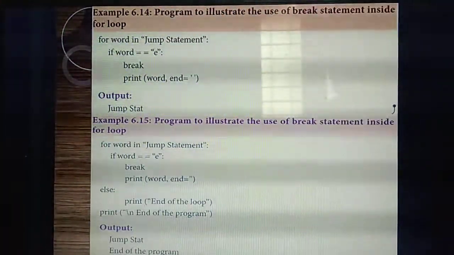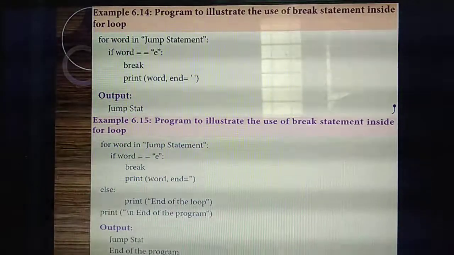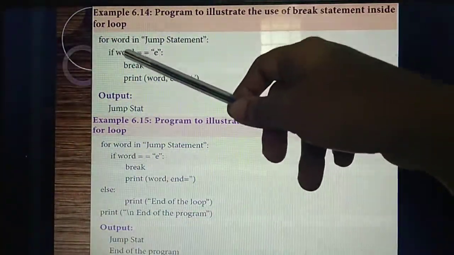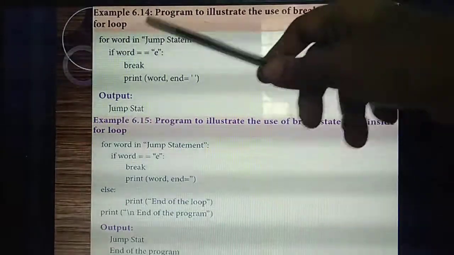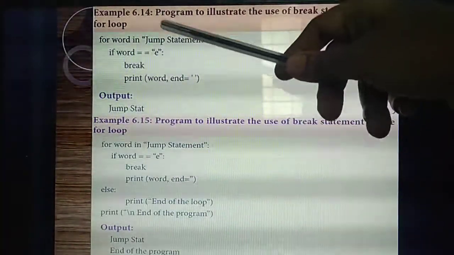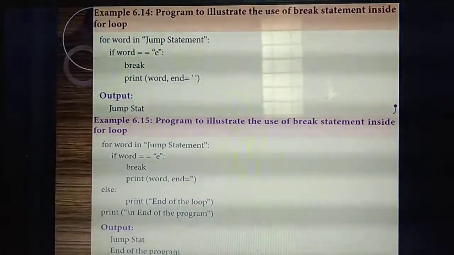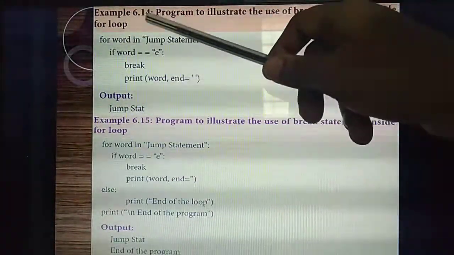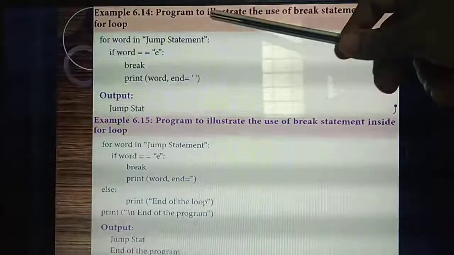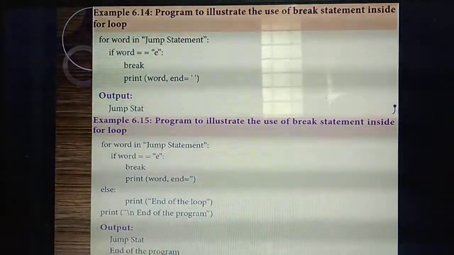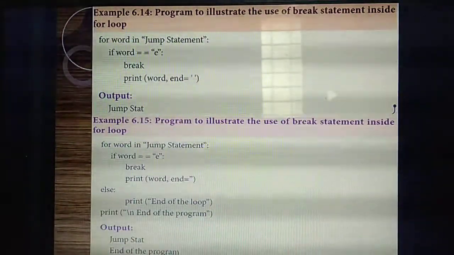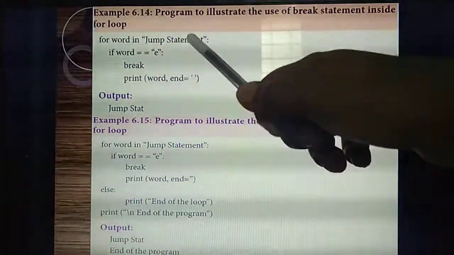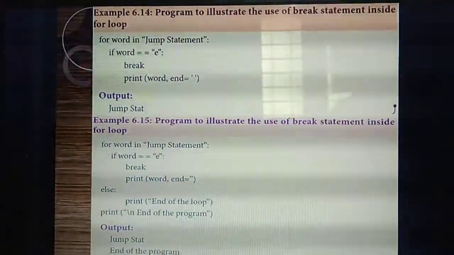Next, inside the for loop you need to check the condition. If word double equal to E, what's the meaning? If the letter E is found inside the word, immediately the program will terminate at the letter E and come outside of the loop.